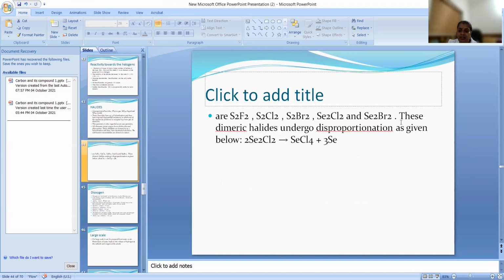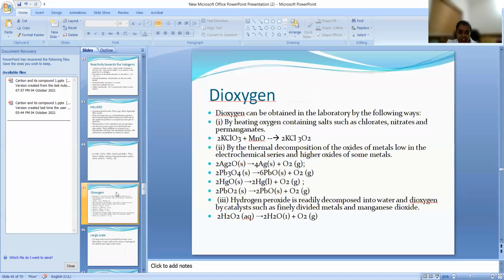And then these dimeric halides undergo disproportionation. Disproportionation reaction means both oxidation and reduction will undergo in a single reaction. Okay, this is actually -1, so -2. So it will be +1, right? So this is converting into +4 oxidation state, and this is converted into 0 oxidation state. Okay, this is what disproportionation is. Selenium is undergoing both oxidation and reduction during this reaction.